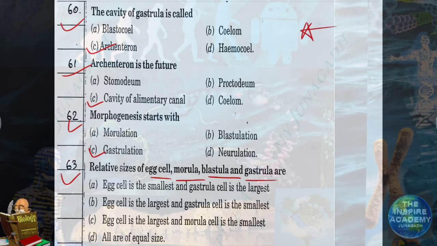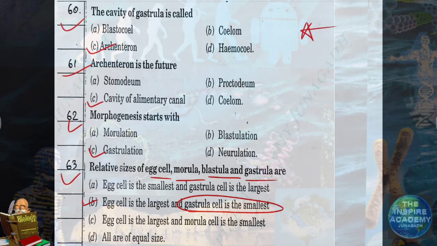From out of all these four, egg cell is the largest one and gastrula is the smallest one.